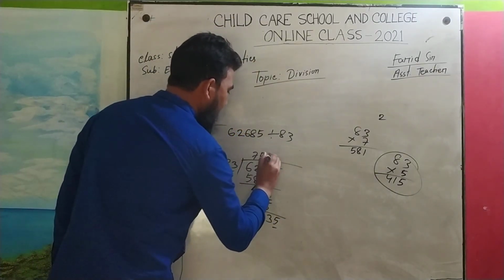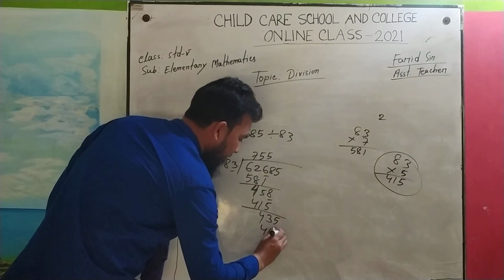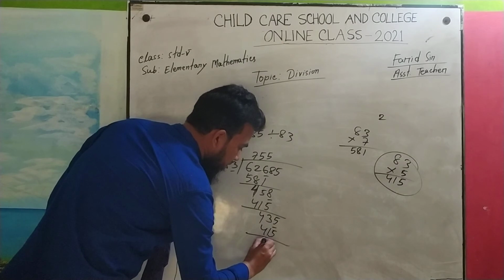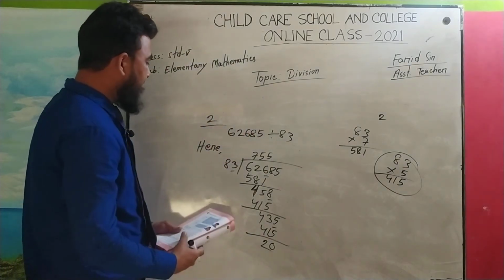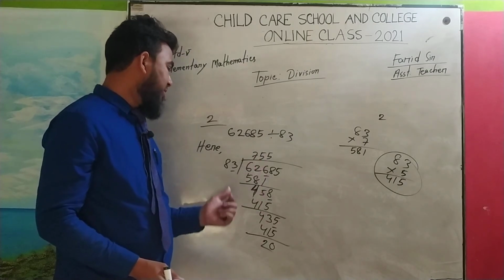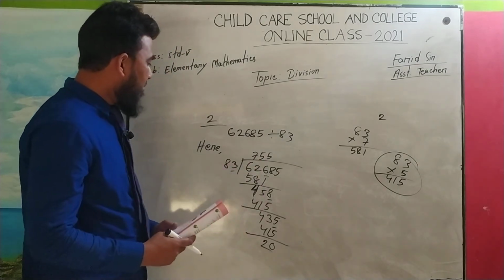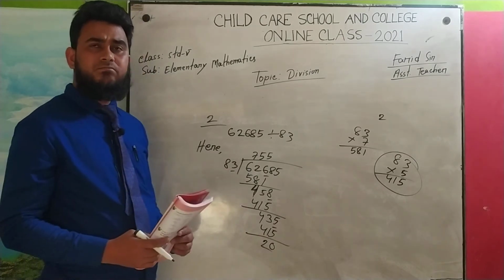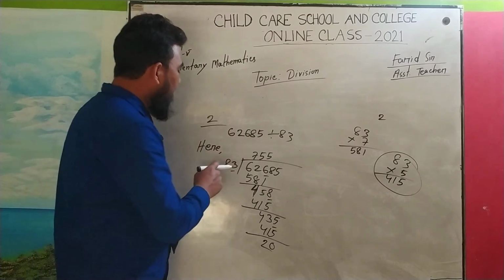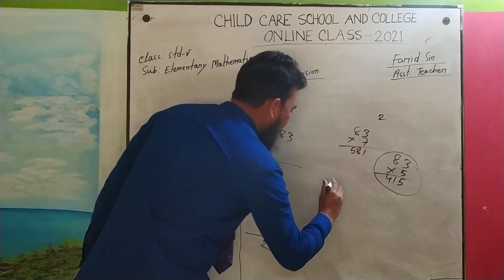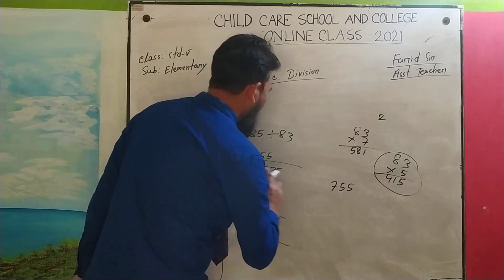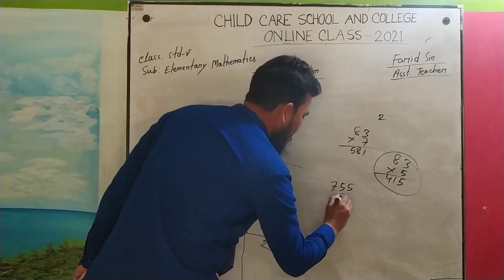So 5 minus 5 is 0, 3 minus 1 is 2. Okay, now look, this is our remainder, this is our quotient, and this is our divisor. Is this okay, or is there any mistake? We can check this. Okay, how? Suppose our quotient is 755, our divisor is 83.